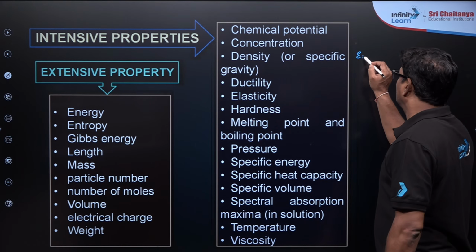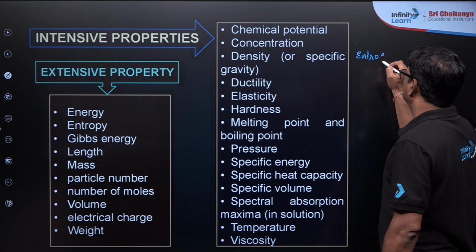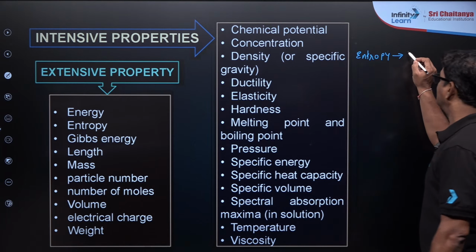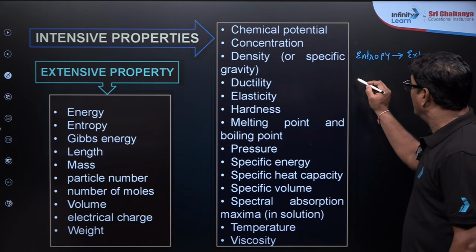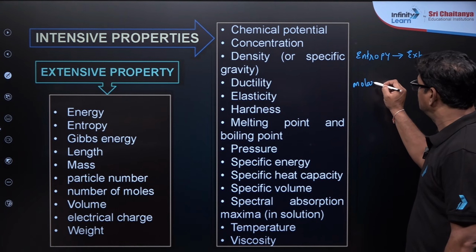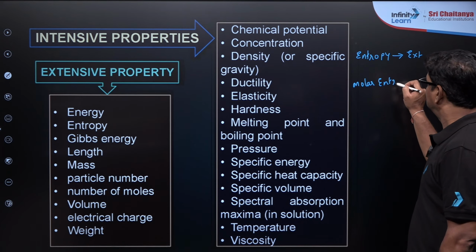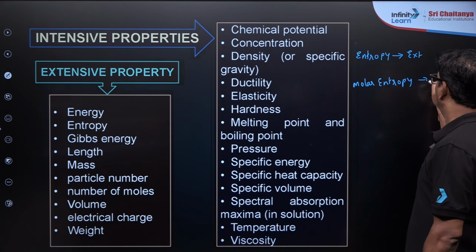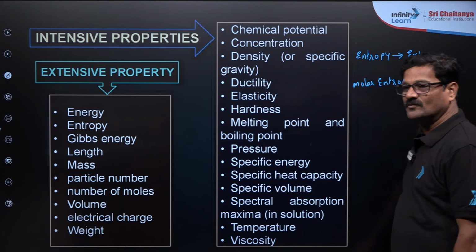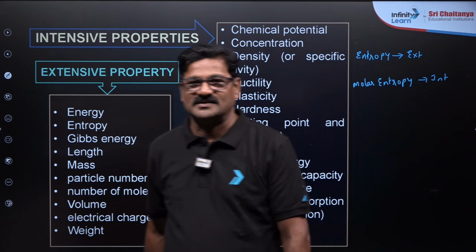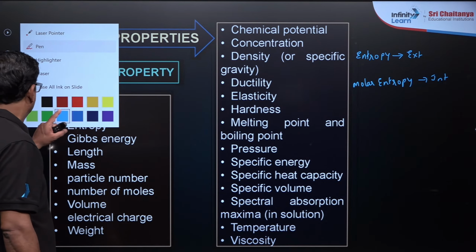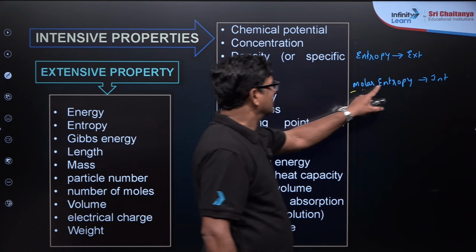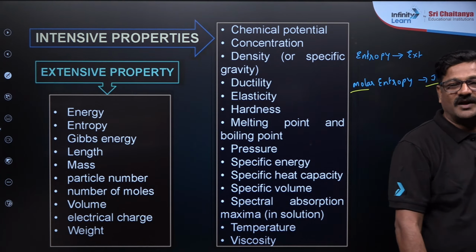This is entropy, an extensive property, while molar entropy is going to be an intensive property. This is a simple trick, very important: if you take anything per mole, it is said to be an intensive property, right?